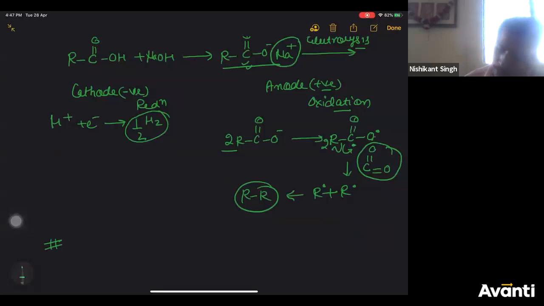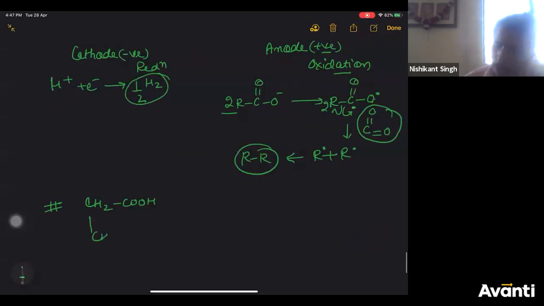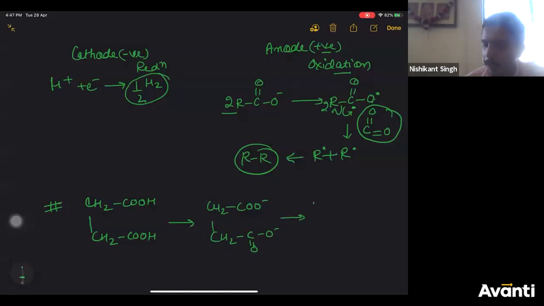If you take a dioic acid, CH2COOH, its salt will be CH2COO minus. Now, it will lose electron to form a diradical. What is the radical you will get?